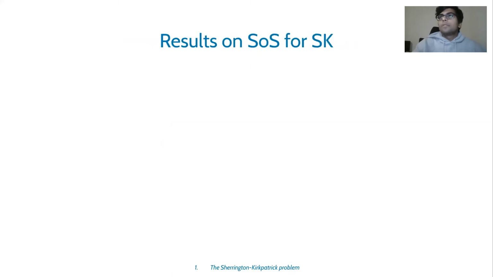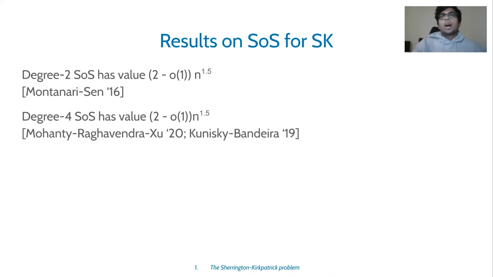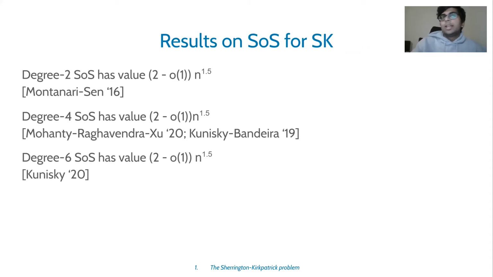Okay, so what is known about this Sum-of-Squares hierarchy for this problem? Degree 2 Sum-of-Squares has value 2 times n raised to 1.5. This is actually just as good as the spectral certificate and not better. A couple of concurrent works recently proved that degree 4 Sum-of-Squares also doesn't do any better. And recently, it was shown that degree 6 SOS also has value 2 times n raised to 1.5. Okay.